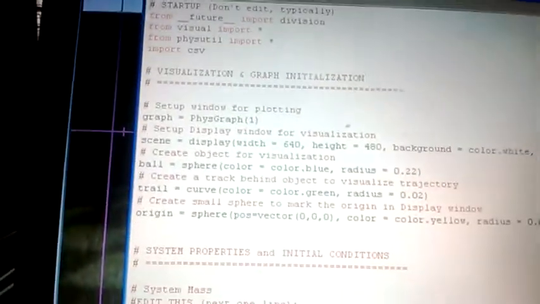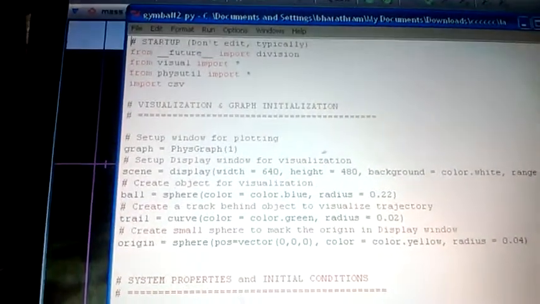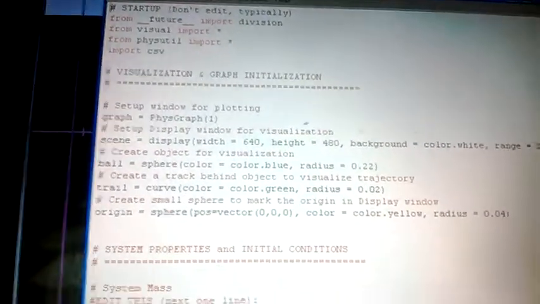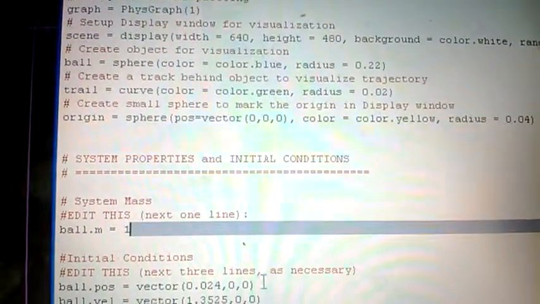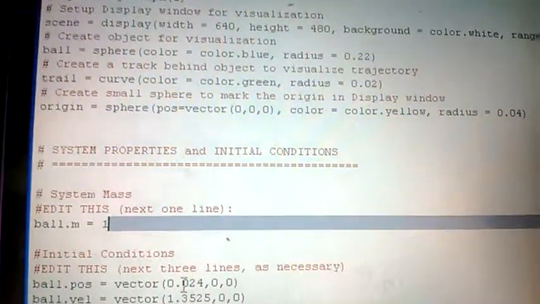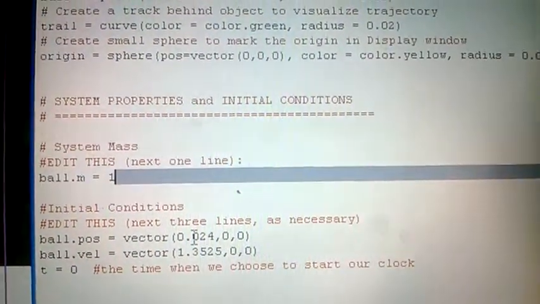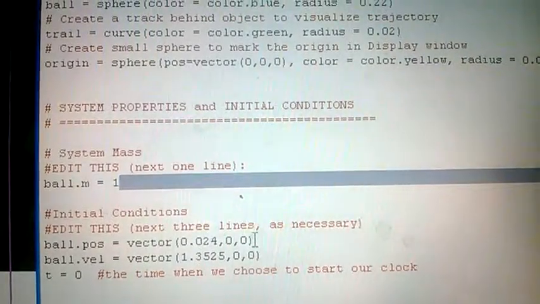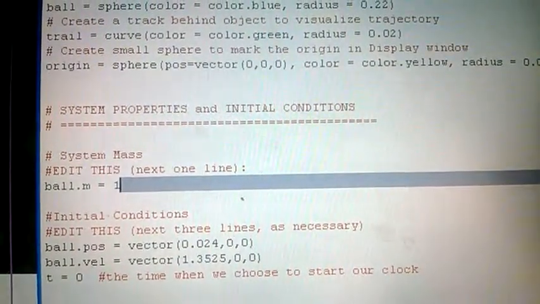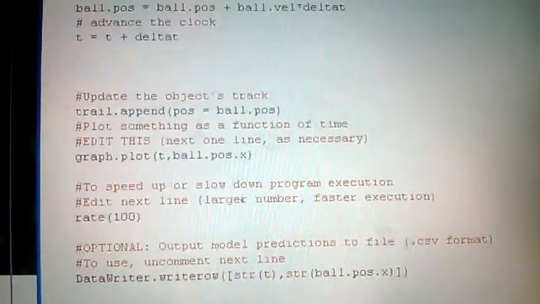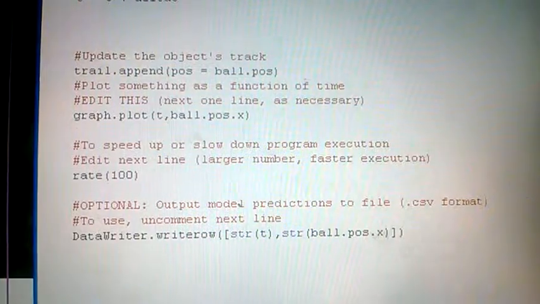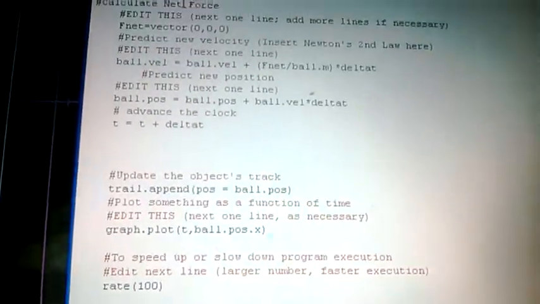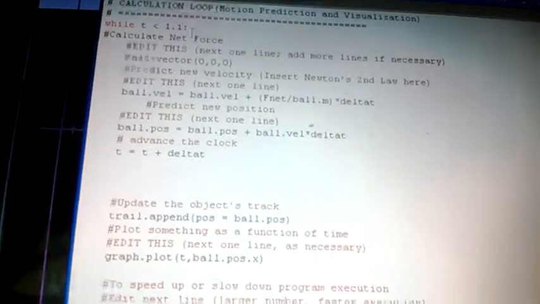For the computational model, the VIDLE program is used. The changes that are made are: the mass of the ball is 1 kg. The ball's initial position is slightly shifted from the origin as 0.024. The ball's velocity as computed is 1.3525. Delta T is taken as 0.03. The time value in the loop is given as 1.1.